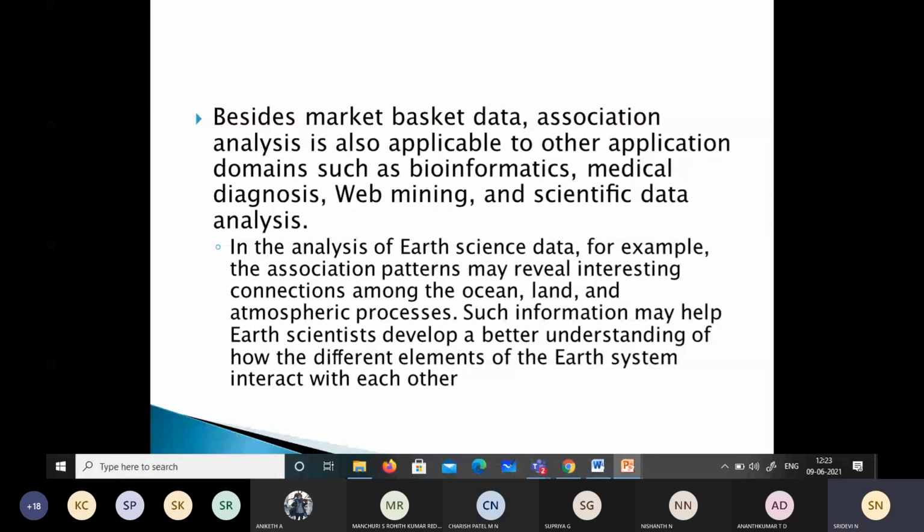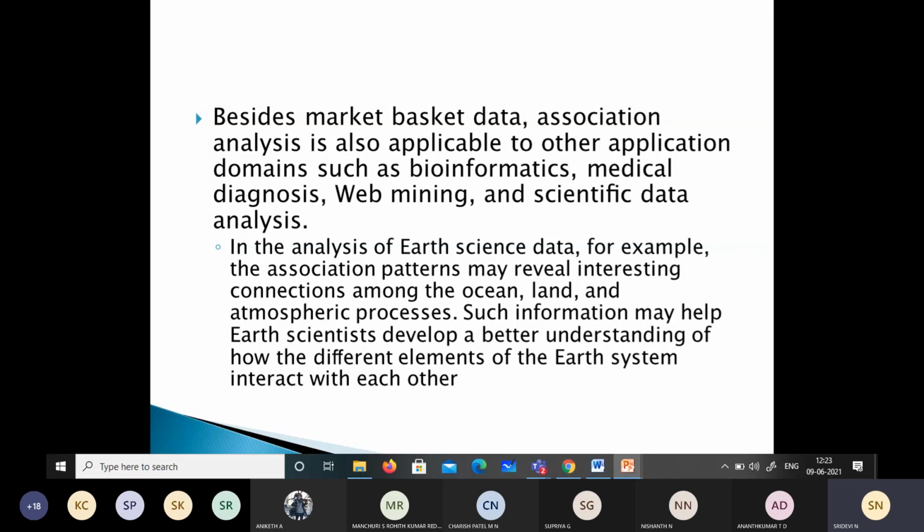Not only for this market basket data, association analysis is also applicable to other application domains such as bioinformatics, medical diagnosis, web mining, and scientific data analysis.